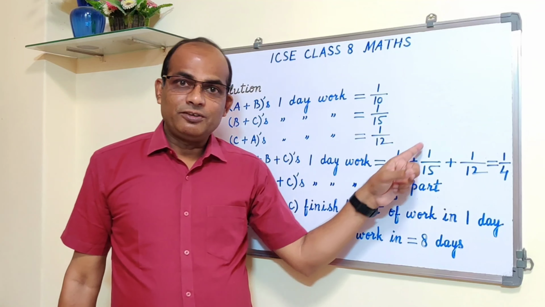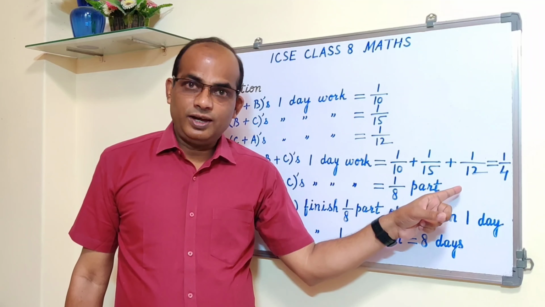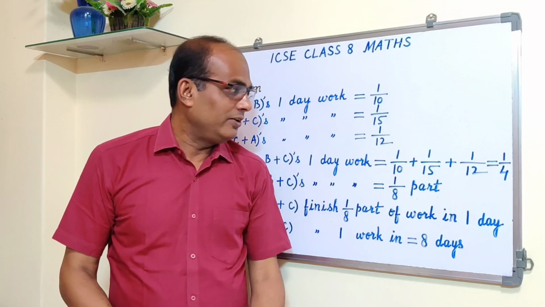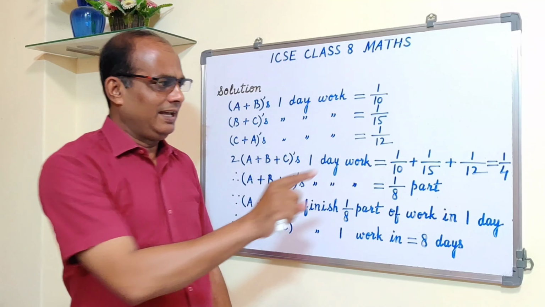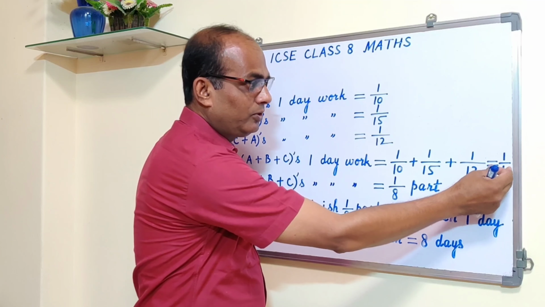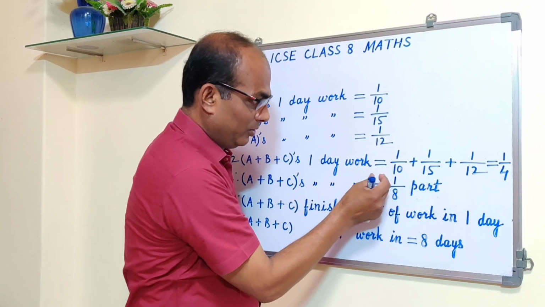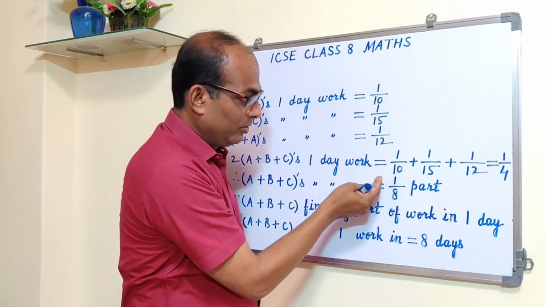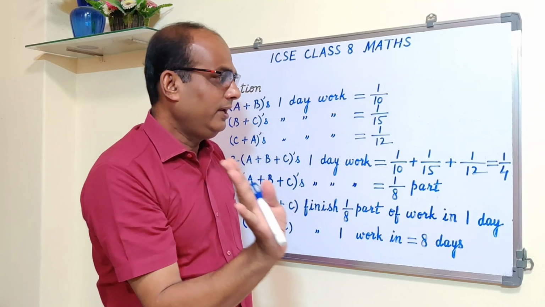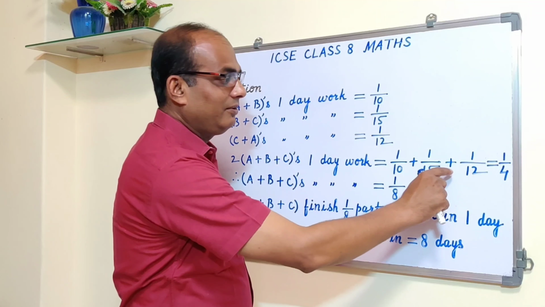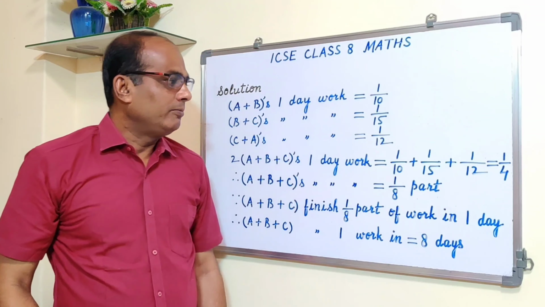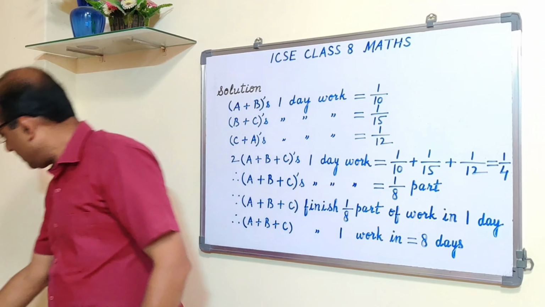1 over 10 plus 1 over 15 plus 1 over 12 is equal to, when you add it, you find out the LCM, how you want to add, please add it. I have written directly 1 upon 4. And this 1 upon 4 you don't write here, you write below here. Below this you write is equal to 1 upon 4. So addition, I hope you can do it, right? You add these three fractions, you will finally get 1 upon 4.